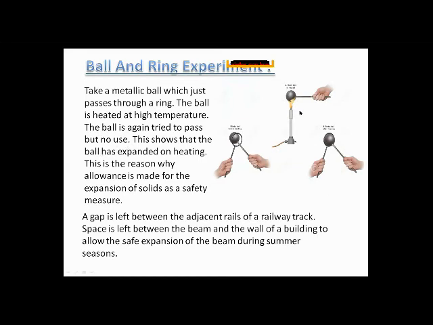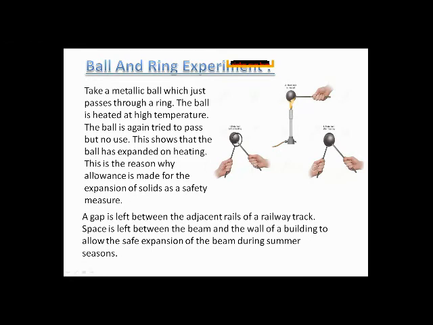This ball is not going to pass through it. Why? This shows that the ball has expanded on heating. This is the reason why allowance is made for the expansion of solids as a safety measure.